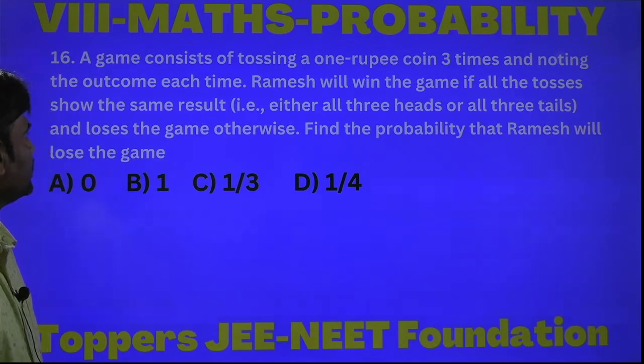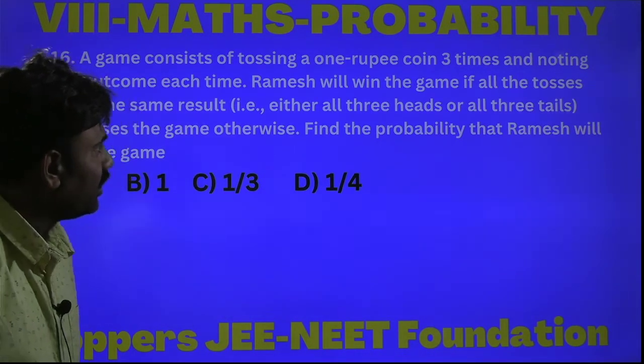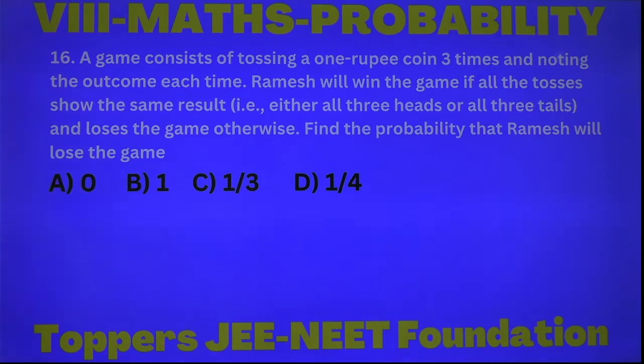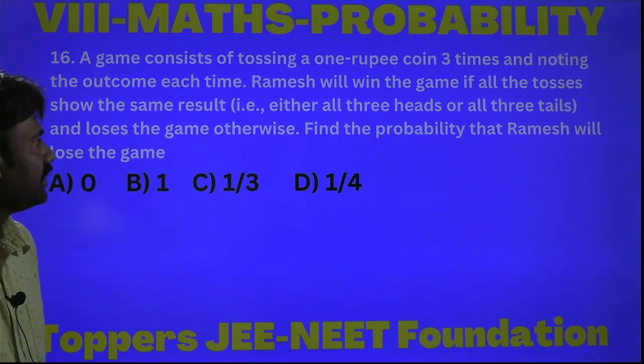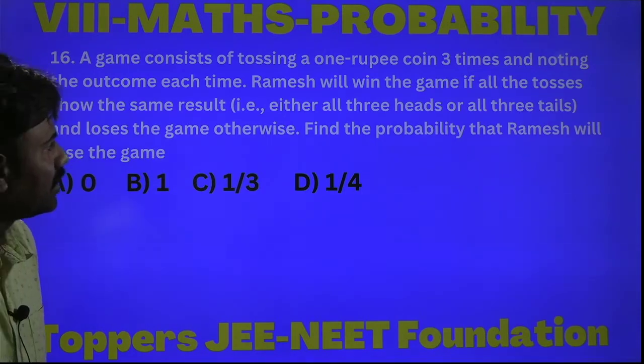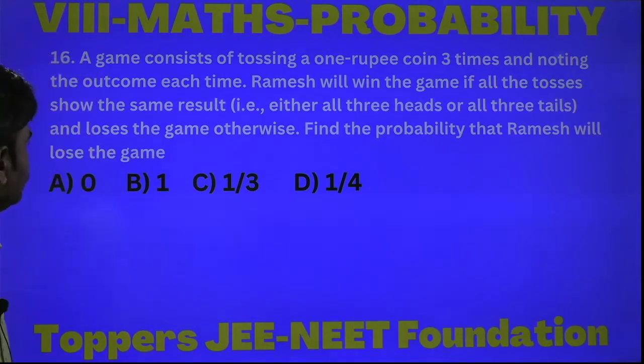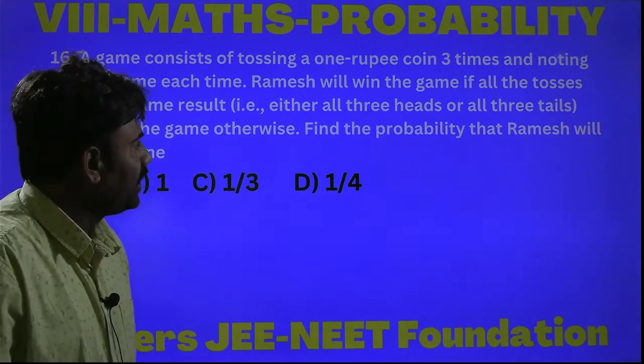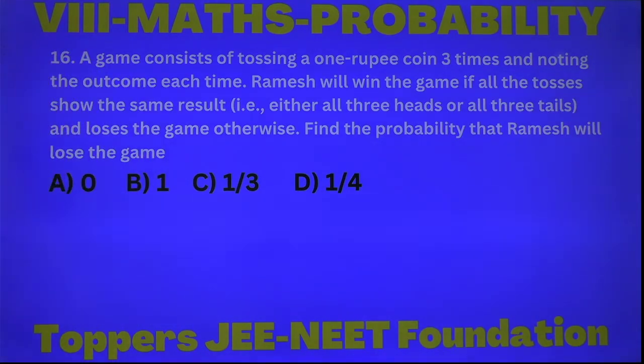Next question. A game consists of tossing a 1 rupee coin 3 times and noting the outcome each time. Ramesh will win the game if all the tosses show the same result, that is, either all 3 heads or all 3 tails, and loses the game otherwise. Then find the probability that Ramesh will lose the game.